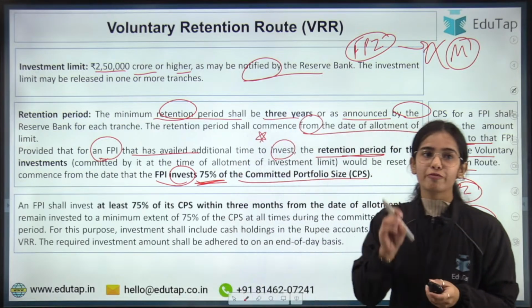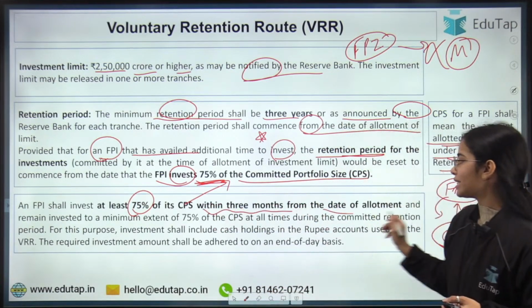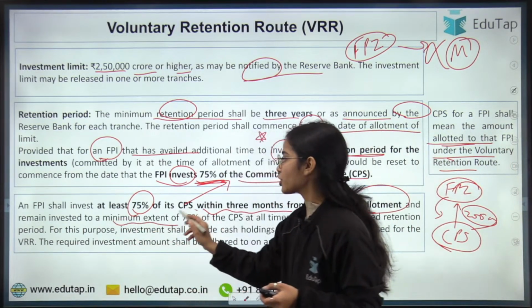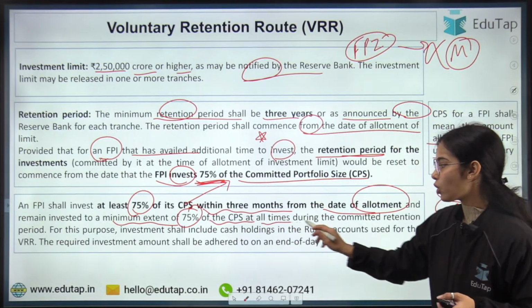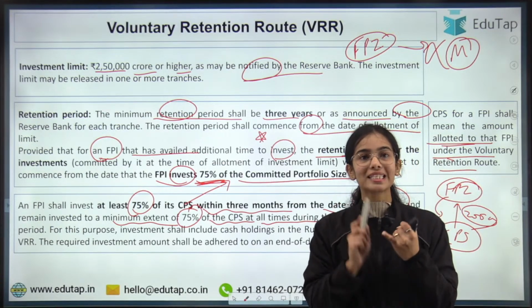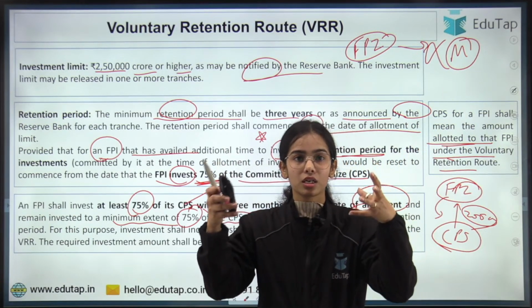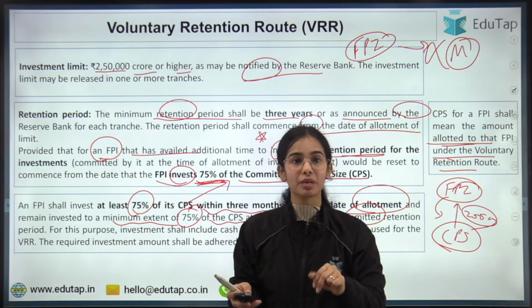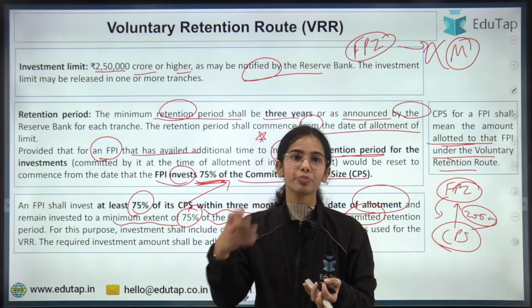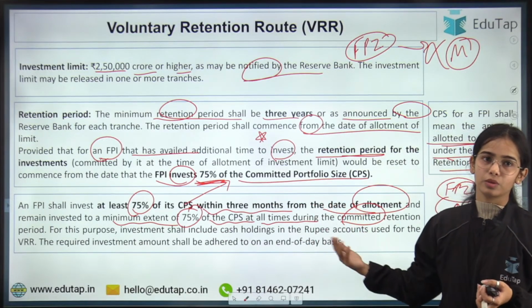The FPI shall invest at least 75% of its committed portfolio size within 3 months from the date of allotment of the limit, and remain invested to a minimum extent of 75% of the committed portfolio size at all times during the committed retention period. So the idea is that if the FPI is getting freedom from the macroprudential limits, the FPI has to commit a certain portfolio size to India and retain this money in India. When they invest at least 75% of the money, only then the retention period will start, and then they have to continue with this money in India.